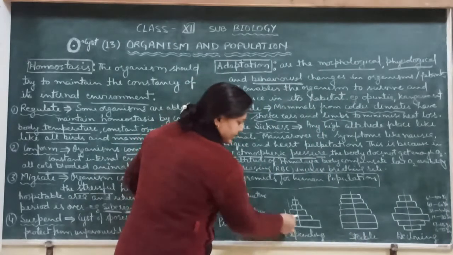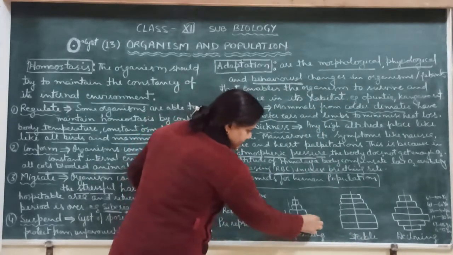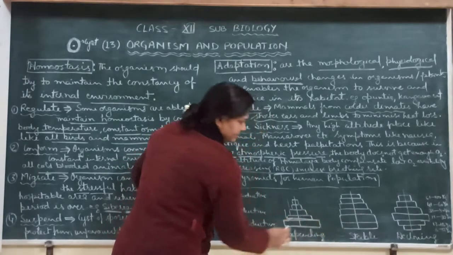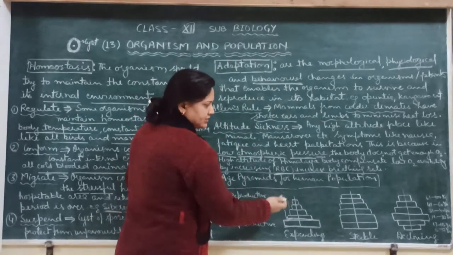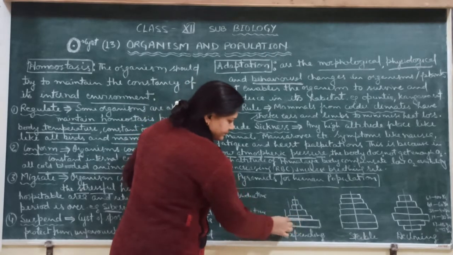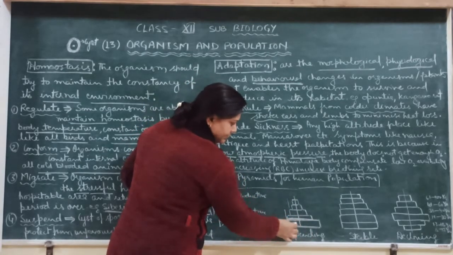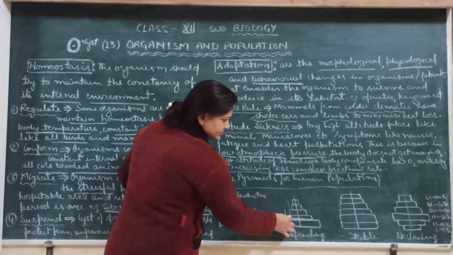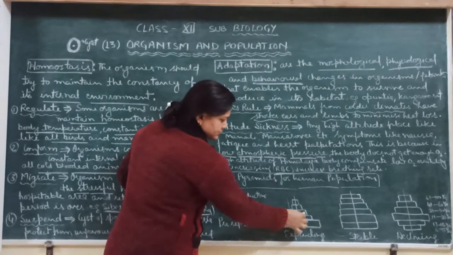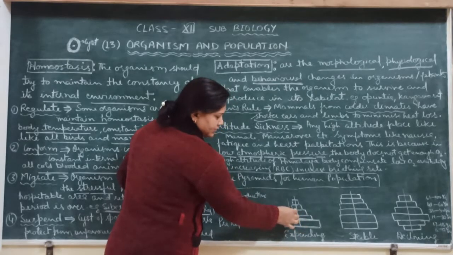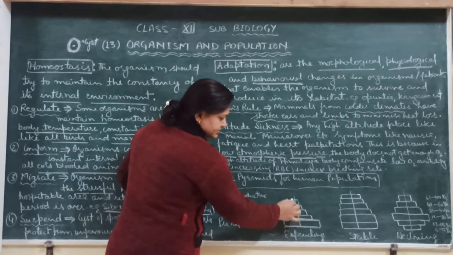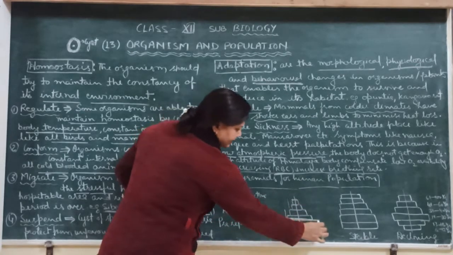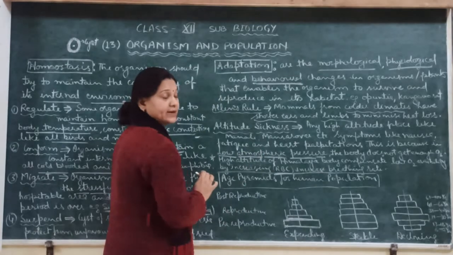This is expanding. Expanding means here you can see the pre-reproductive period, 6 to 12 and 13 to 18 years, where the population is maximum. Then the 19 to 30 year population is decreased. Then 31 to 40 also decreased. Then 41 to 60 decreased. 60 to 100 very much decreased. So this is known as the expanding pyramid.